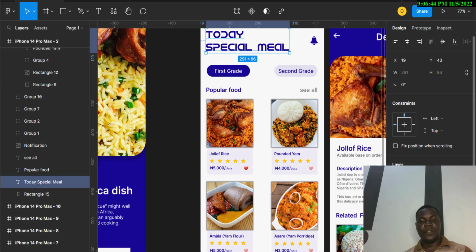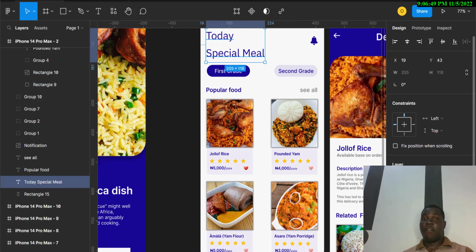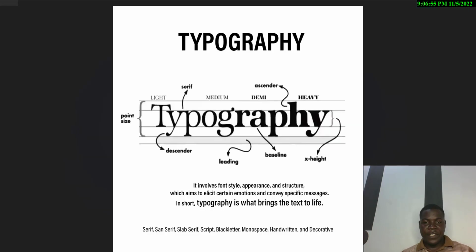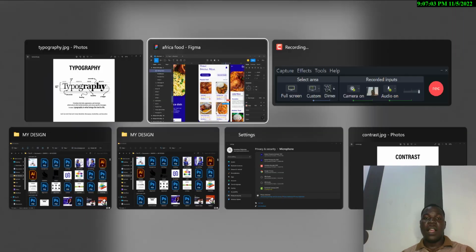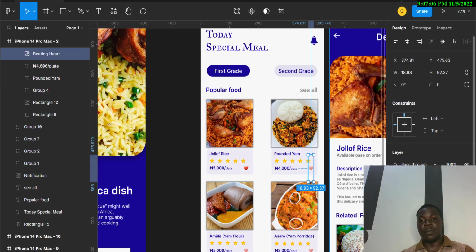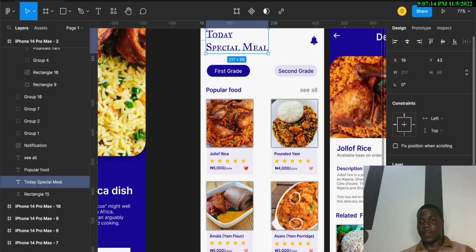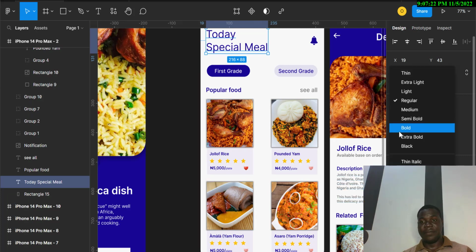Know when to use sans serif, know when to use decorative. We're having more fonts. Let me show you. We're having serif, sans serif, slab serif, script, black letter, monospace, and handwritten decorative. Wow, you're having more than you can even absorb. So that's that about font. Know when to use your font. I think I'm using Inter for this. Okay, I think you get that.